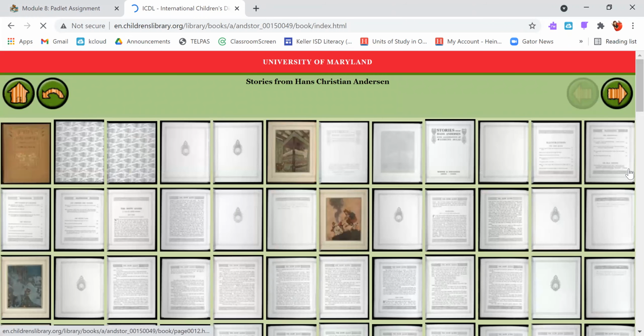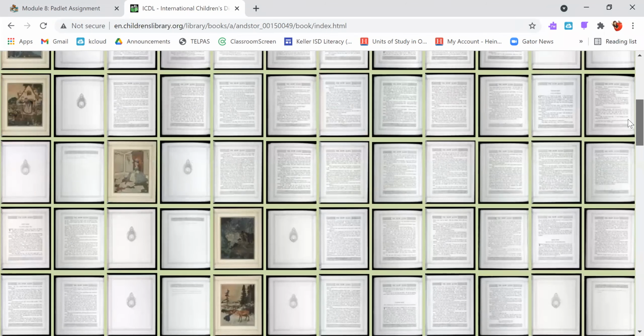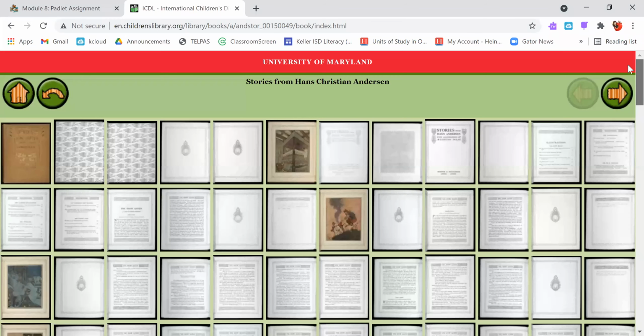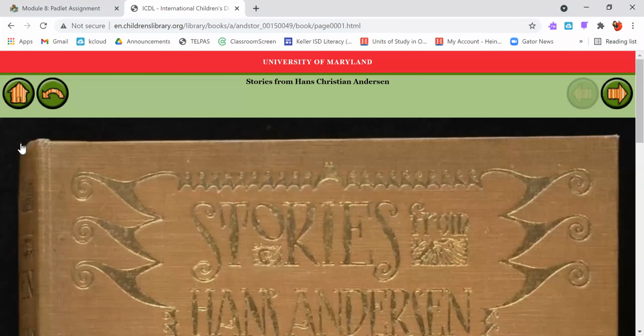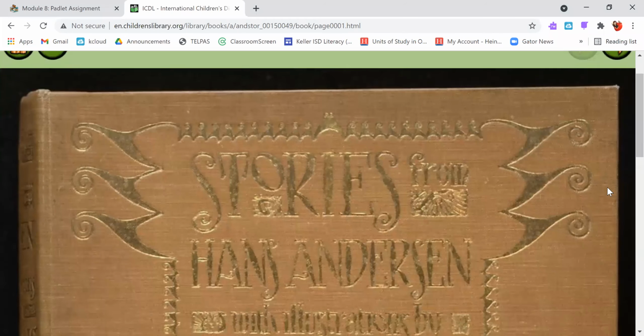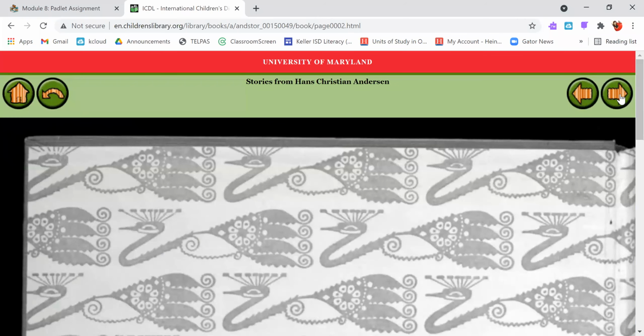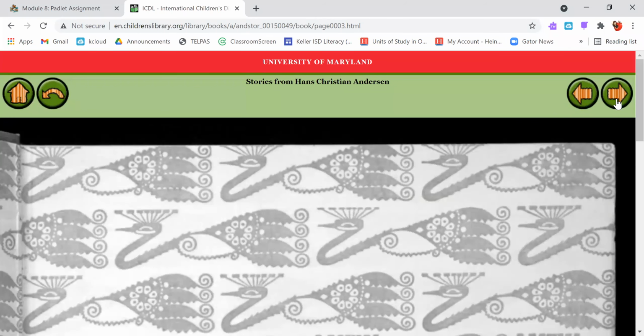And you'll see that it actually pulls up pages of the entire book. You can see how long the stories are. You can also kind of get a quick glimpse of how many illustrations there are. But of course, these pages are really small. So in order to actually see them up close, you'll have to click at the beginning. And then you can scroll through and use the left and right arrows to turn the pages of your digital book.